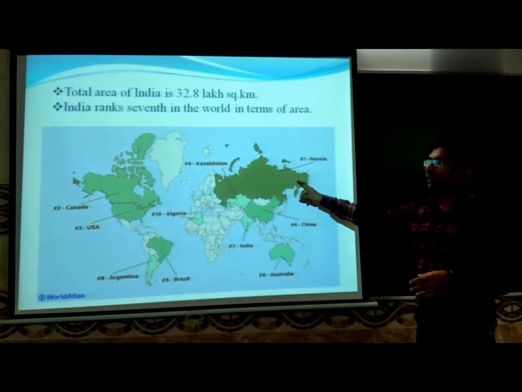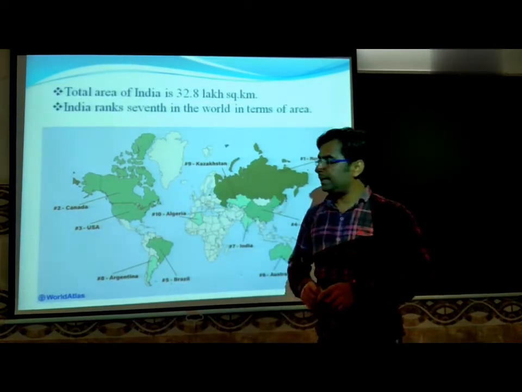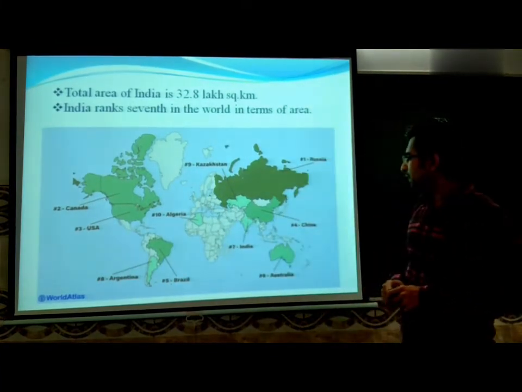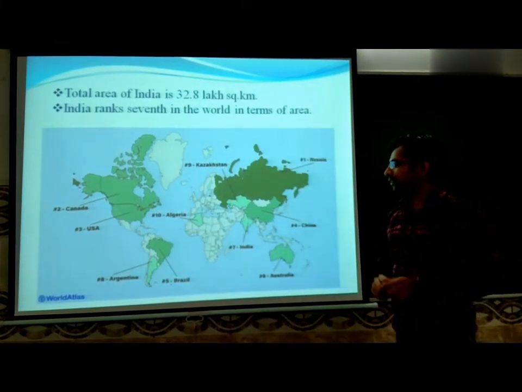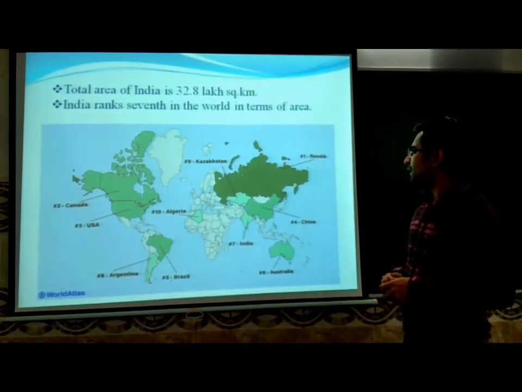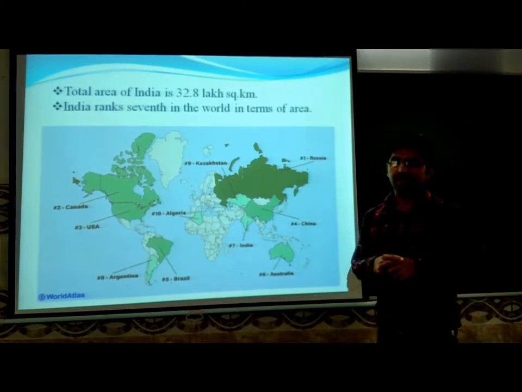The first largest country is Russia, the second is Canada, the third is USA, the fourth is China, the fifth is Brazil, the sixth is Australia, and the seventh largest country is our India.